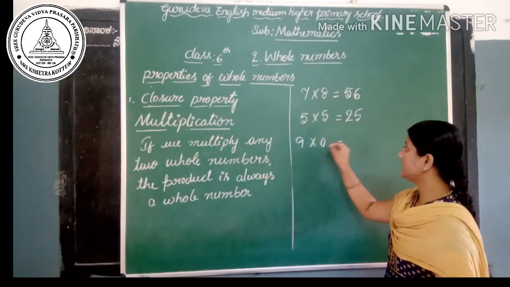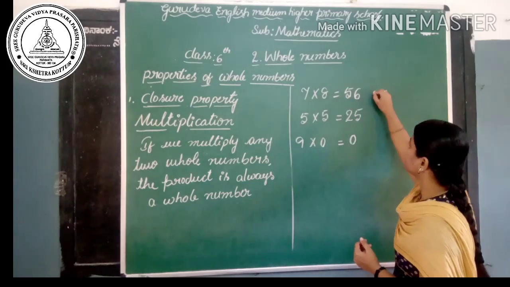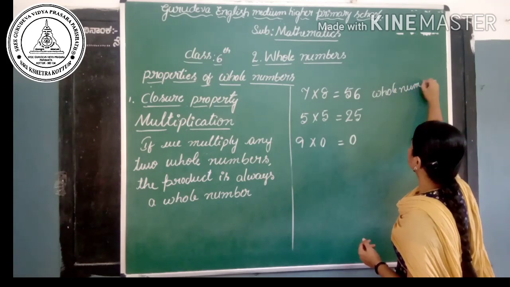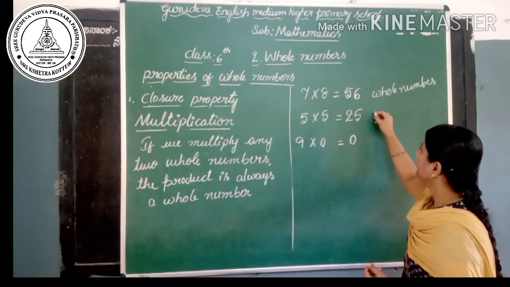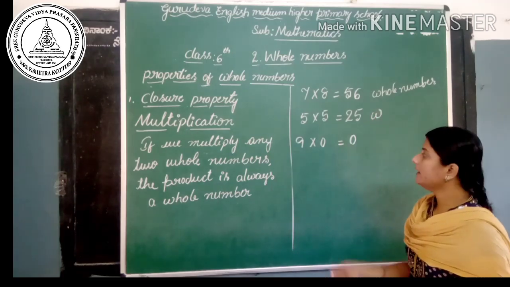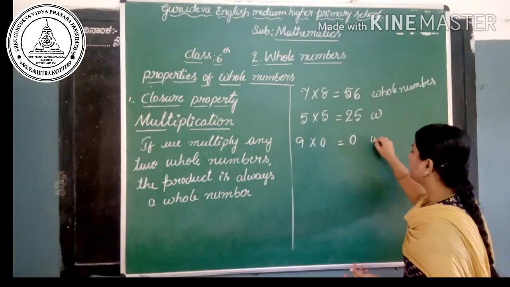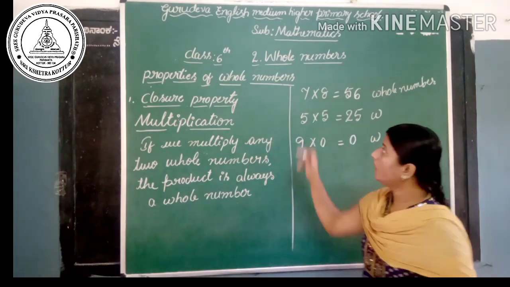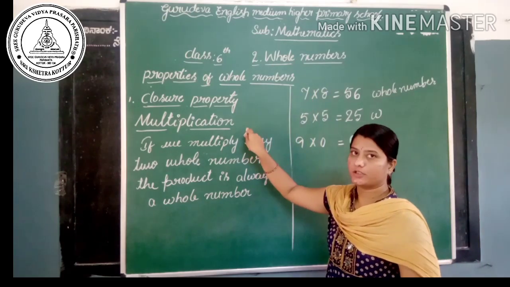Then 9 zeros are 0. You can observe here 56 is a whole number, 25 is also a whole number and 0 is also a whole number. By observing these examples, we can say that whole numbers are closed under multiplication.